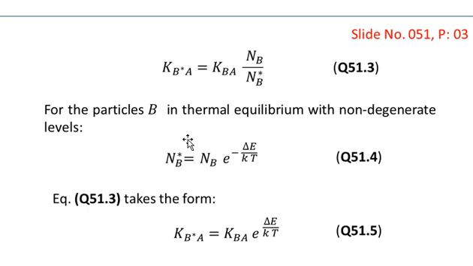So assuming that there is no degeneracy and the system is in equilibrium, under that condition we can write the population of the excited state, NB star, as NB multiplied by e to the power minus delta E over KT. So this is what we can write for the particles in thermal equilibrium and having non-degenerate levels.